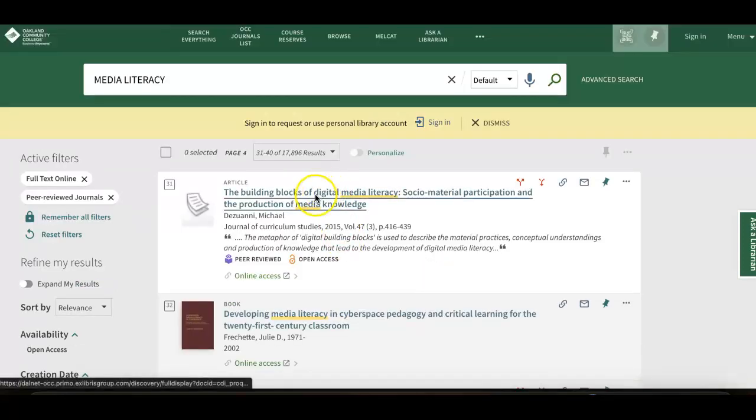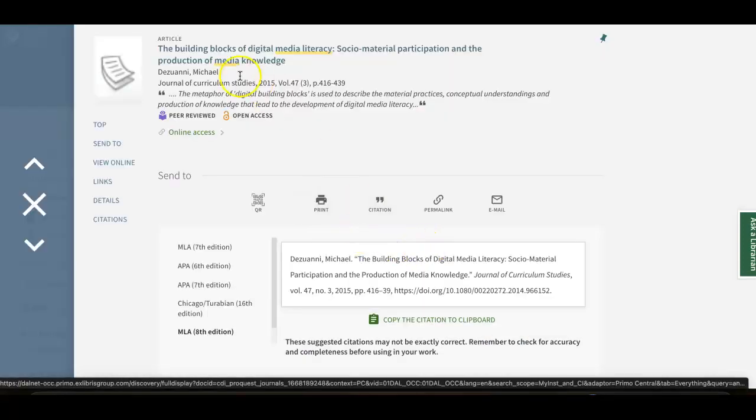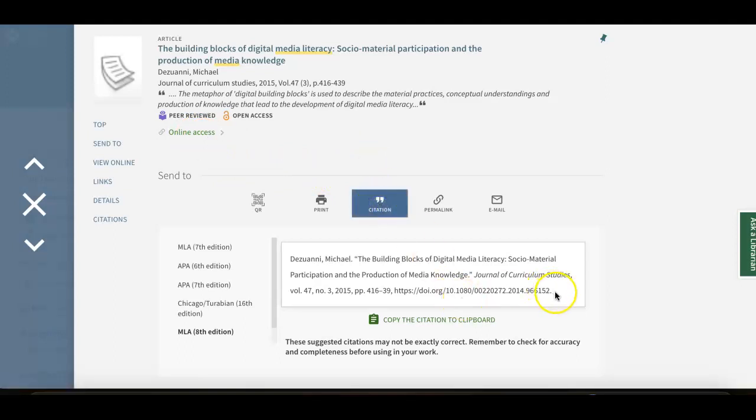Okay, that one wasn't loading. This one is loading though. Building blocks of digital media literacy, socio-material participation in the production of media knowledge. So here's a peer-reviewed study. You can go to the online access and review it. And let's say you pick this one and want to use it. You can click on citation and use the citation function here to do a copy and paste.